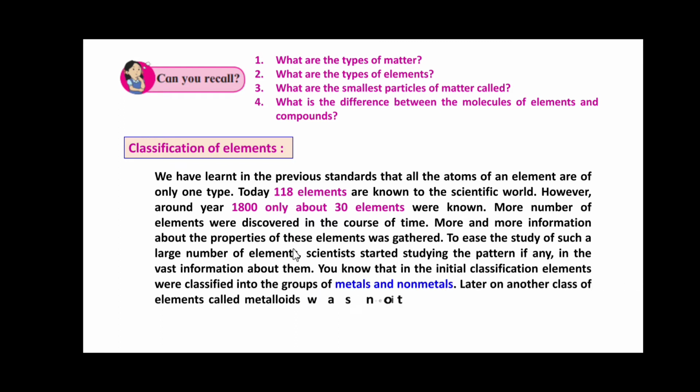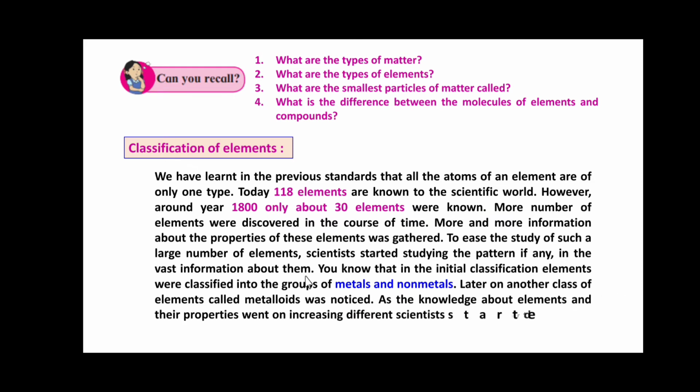To ease the study of such a large number of elements, scientists started studying the pattern, if any, in the vast information about them. You know that in the initial classification, elements were classified into two groups only: metals and non-metals. Later on, another class of elements called metalloids was noticed. As the knowledge about elements and their properties went on increasing, different scientists started trying out different methods of classification.